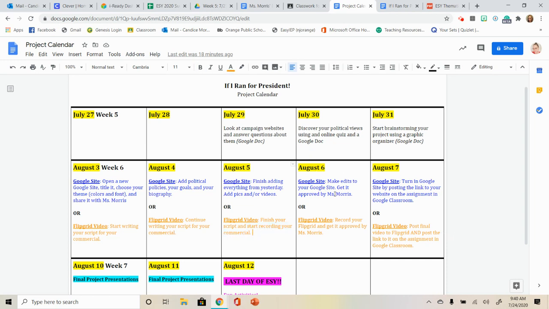Thursday, August 6th, you're going to make edits to your Google site and get it approved by me. So you're going to edit it, make sure that your spelling, punctuation, and grammar are all good, and all your sentences sound good. You have all the elements that you need, which is your political policies, your goals, your biography, your font and title, and pictures and videos. You don't have to have both videos and pictures, so you can have one or the other, or you can have both. It's up to you.